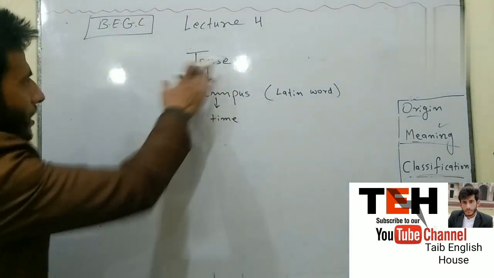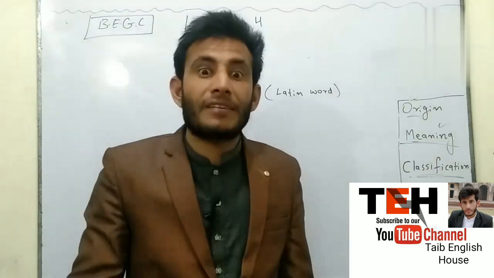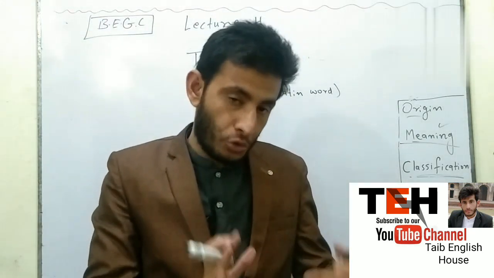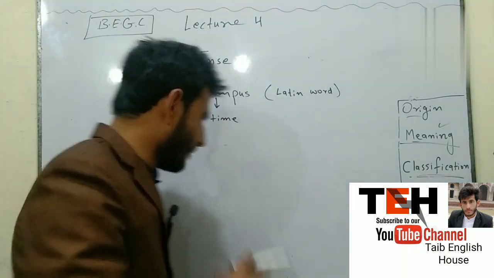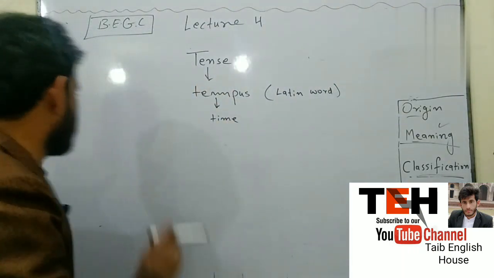Now, how will you define the word tense? Basically, the word tense is a form of verb which shows the time of an action. Okay, so now if you look at the board here, I am going to write this definition.